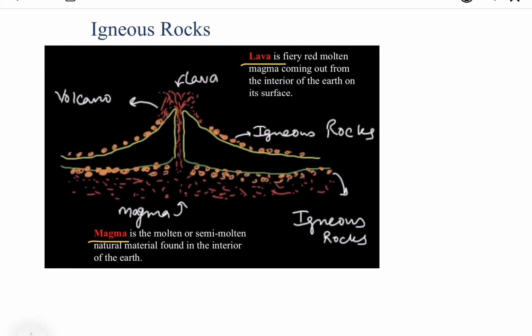तो सिंपल है, मैग्मा क्या है, जब तक वो अर्थ के अंदर है वो मैग्मा है, but when it comes on the earth surface it is called lava. So due to this cooling of lava as well as the cooling of magma, the rocks formed are called igneous rocks.